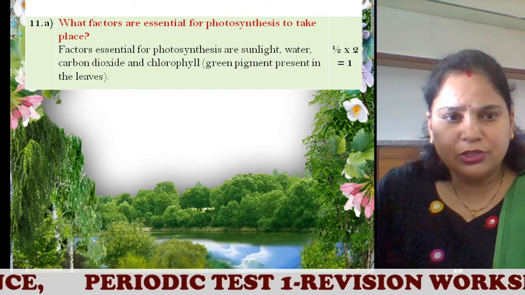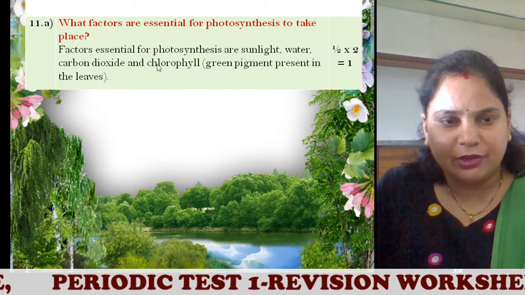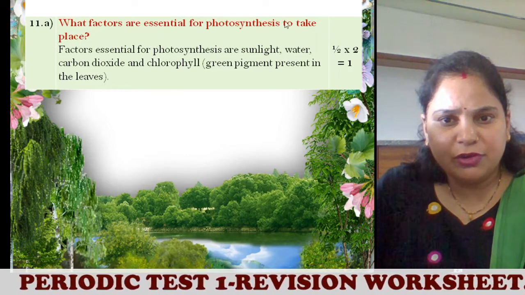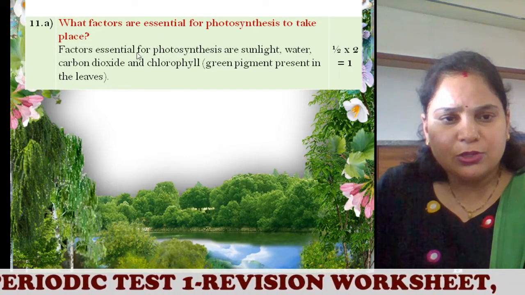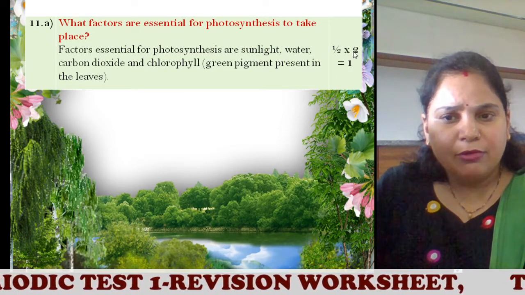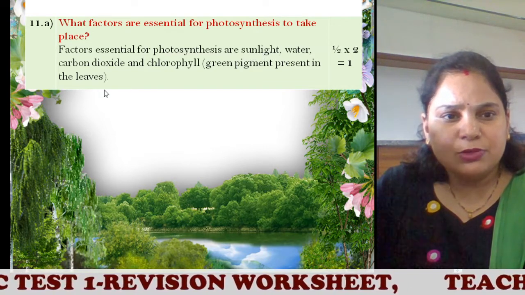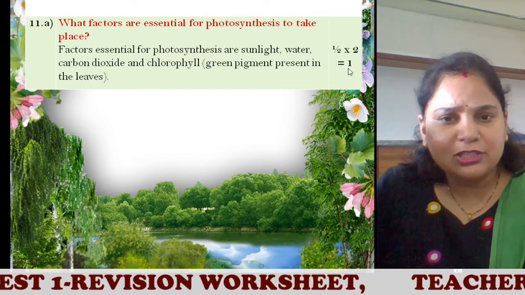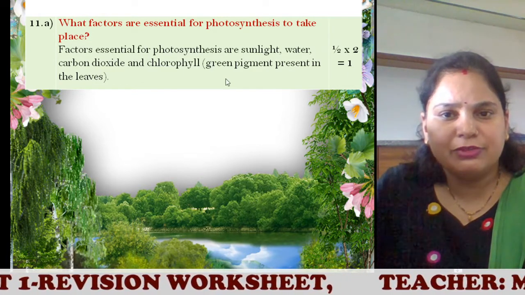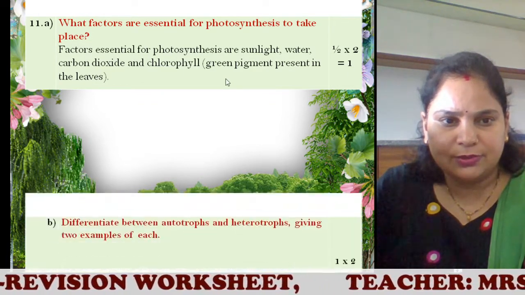Now, as we go to the next question, that is question number 11. What factors are essential for photosynthesis to take place? So, what are the factors important? Half into 2. So, you need to write half into 2: sunlight, water, carbon dioxide, chlorophyll. Though the marks is 1, you need to write all the factors which affect the photosynthesis.